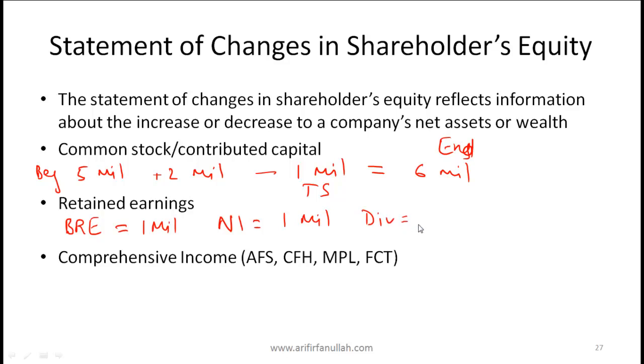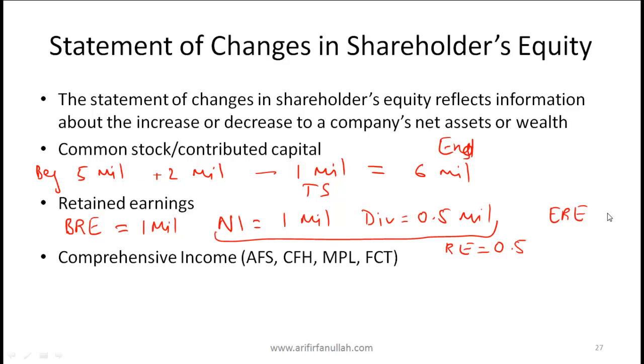So for this year the retained earnings were 0.5 million. So the end retained earnings will be 1 million plus 0.5 million, which is 1.5 million. So that's our ending retained earnings.